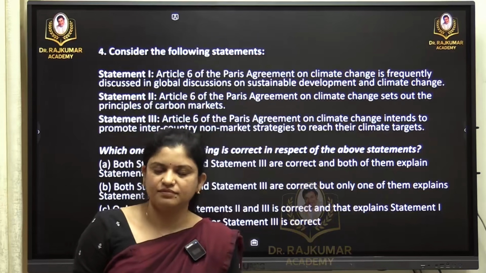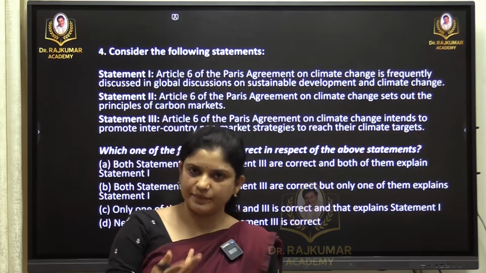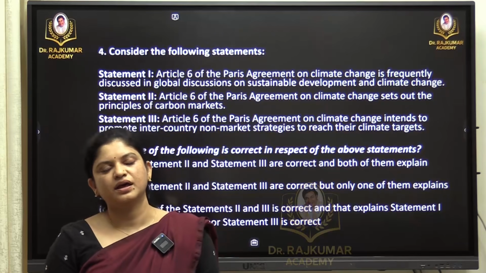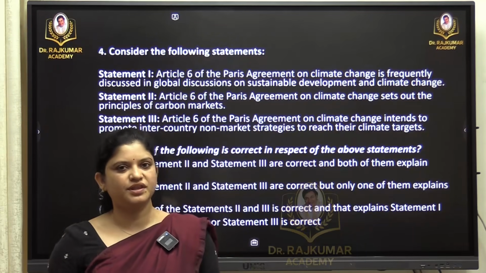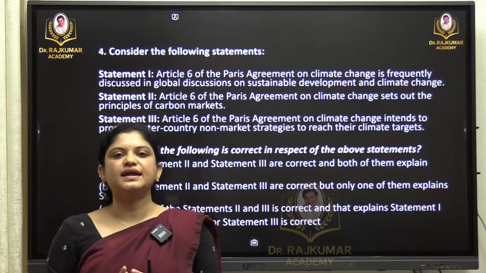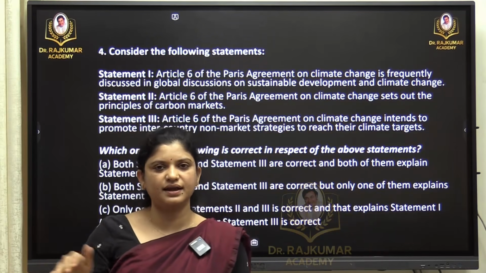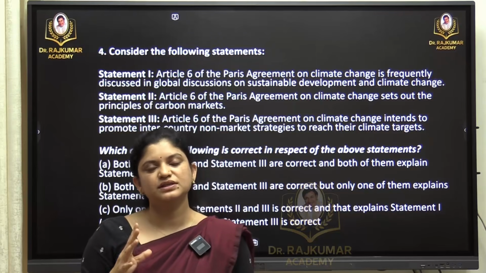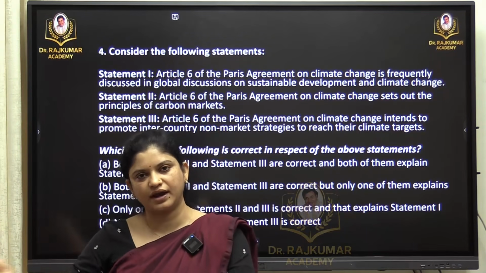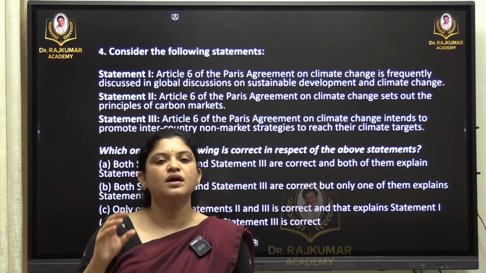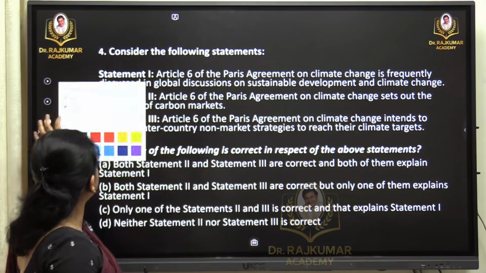Again, about the convention, climate change, again related to carbon. Now Article 6, this very question was in the news throughout the year. Of course, we learned the static part, what is Paris Agreement, what is Kyoto Protocol, all the conferences, highlights and all that. Why this question? Because Article 6 was in the news, Article 6.2, 6.8, these are the clauses we had. What is it all about?